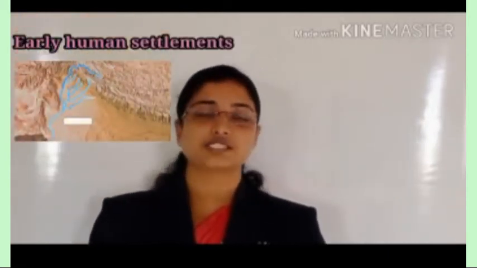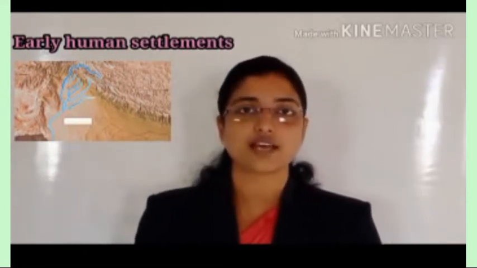Mainly the humans started their settlement in the river valleys. They started their human settlement in the Indus River Valley, or you learned about the Indus River Valley system in the earlier times. And that settlement led to the development of cities. First it formed into villages, then later towns or cities. In the same way, human beings started to settle in different places.